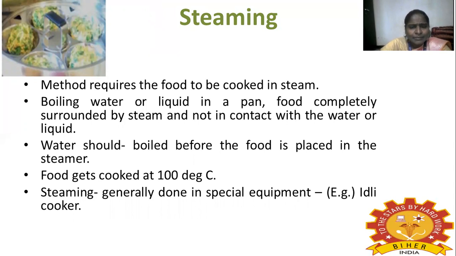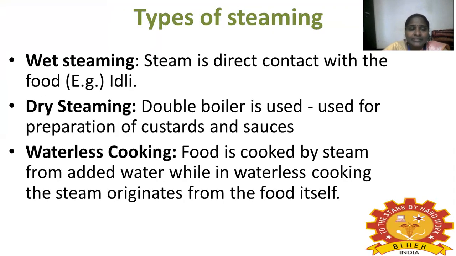And what's the temperature for the steaming process? 100 degrees Celsius. It is mostly done in special equipment. For this procedure, we need special equipment, for example an idli cooker. So we need an idli cooker to make the idli. Okay, and there are different types of steaming available: wet steaming, dry steaming, and waterless cooking.